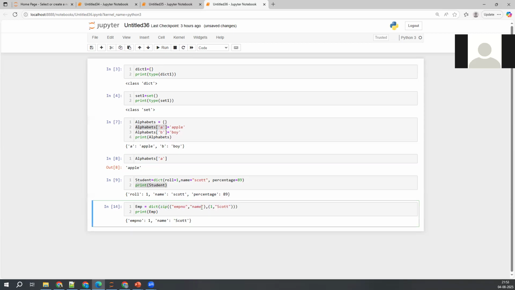Just try to execute this one. See, employee number one, name Scott. So without dict and with dict, I was just trying to show the difference here. Clear with my point?